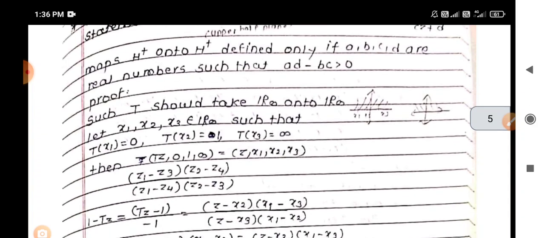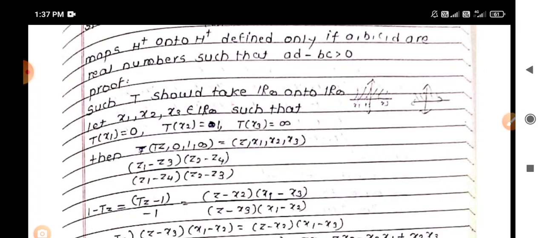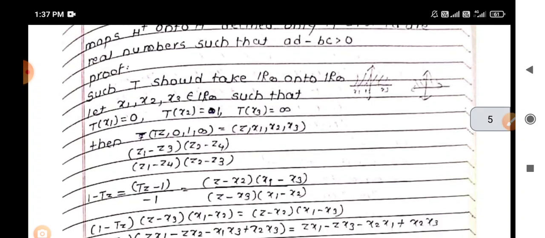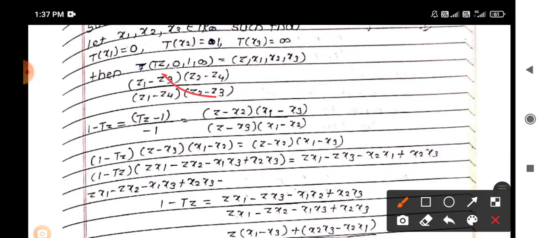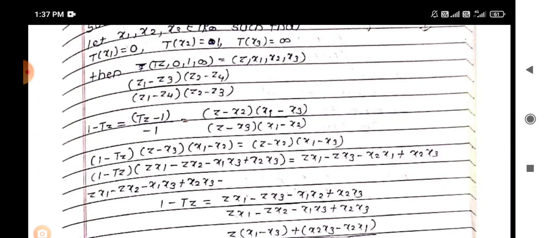So consider the definition T of z, 0, 1, infinity is equal to z, x1, x2, x3. Then by using the definition we obtain 1 minus T of z upon T of z minus 1 is equal to z minus x2 into x1 minus x3 upon z minus x3 into x1 minus x2.